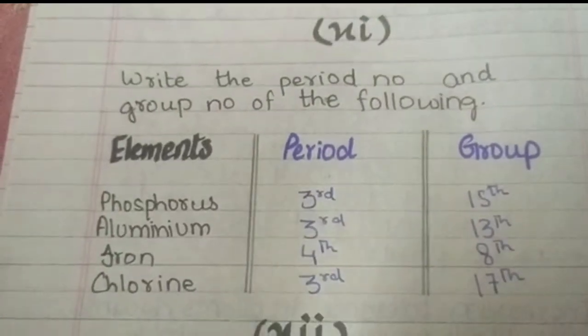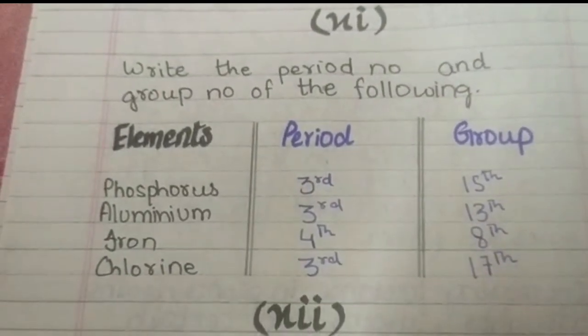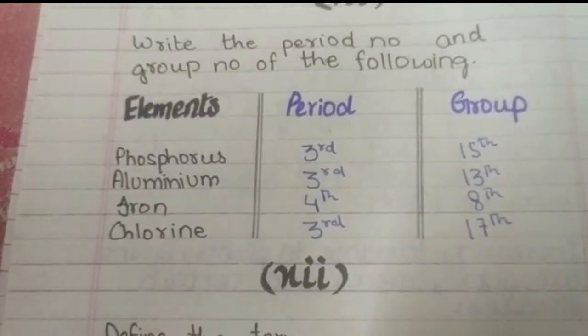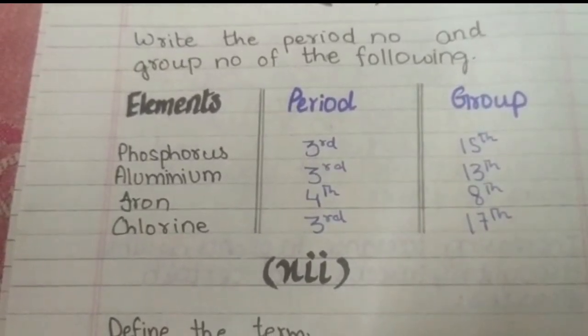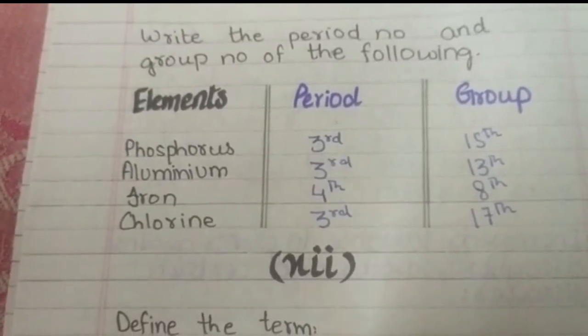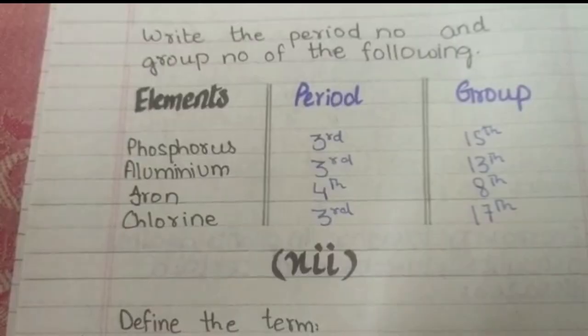Write the period number and the group number of the following elements. Phosphorus, period 3rd, group 15th. Element aluminium, 3rd, 13th. Iron, 4th, 8th. Chlorine, 3rd period and 17th group number.